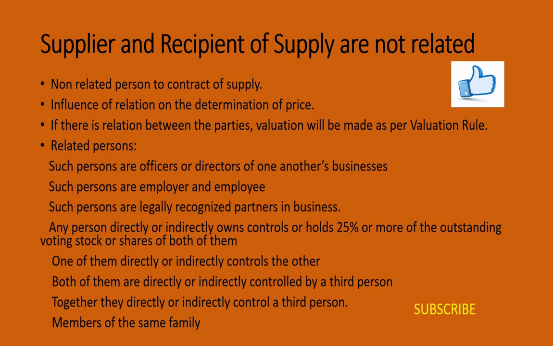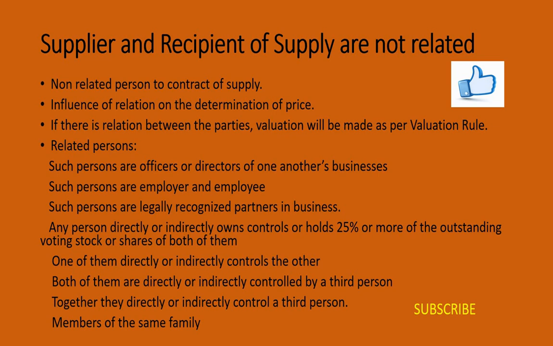And one of them directly or indirectly controlled by a third person. In this condition, relationship is established on the basis of control. For example, Ravi Limited controls the composition of the board of directors of Vishu Company Limited and Ganesh Limited.